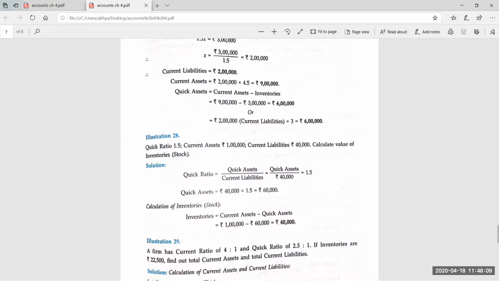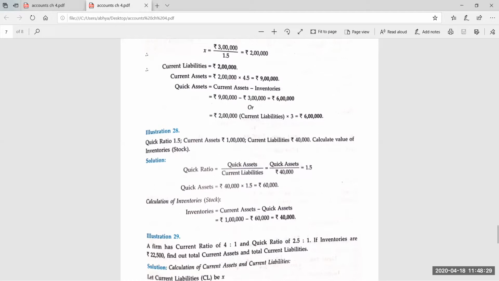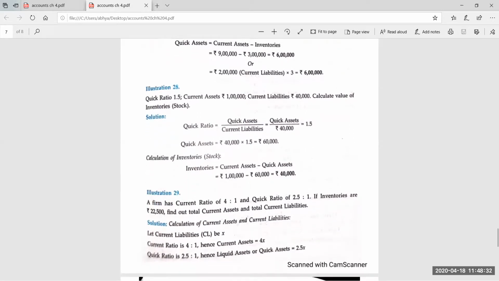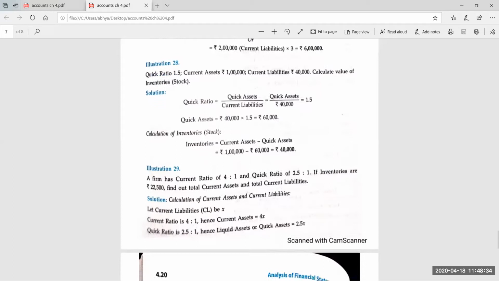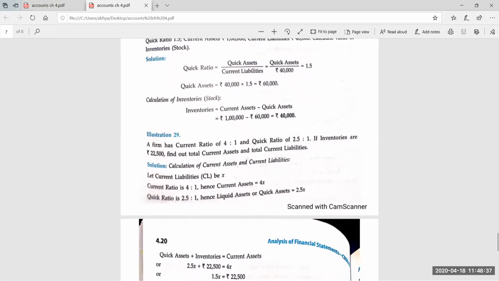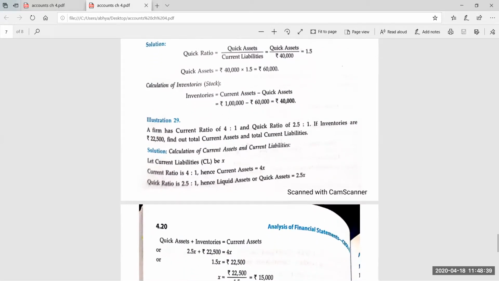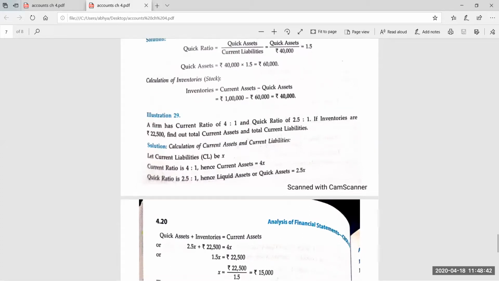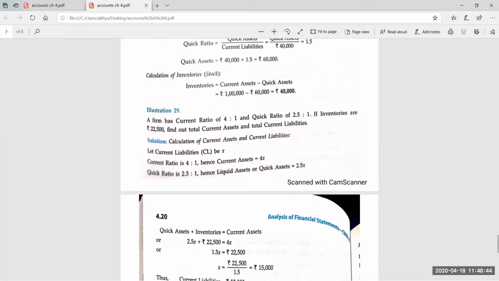And the difference between current assets and liquid assets is equal to inventories. Inventories are already given. So 4x minus 2.5x is equal to 22,500. So now find out the value of x. Means 1.5x is equal to 22,500. Now find out the value of x. 15,000. Yes, very good.